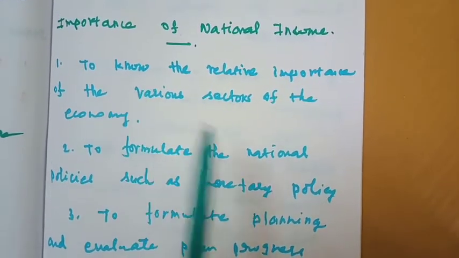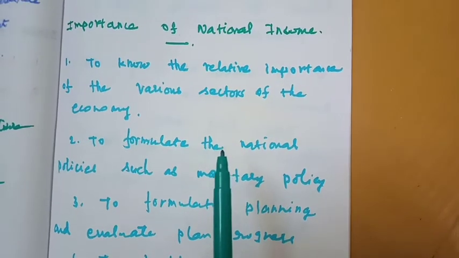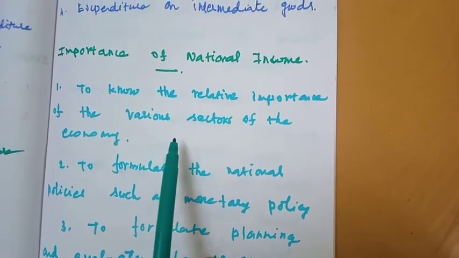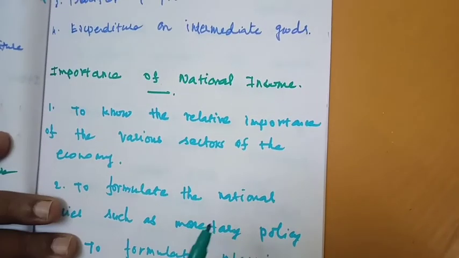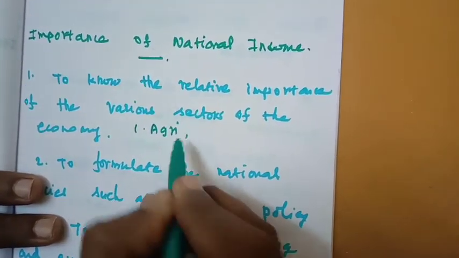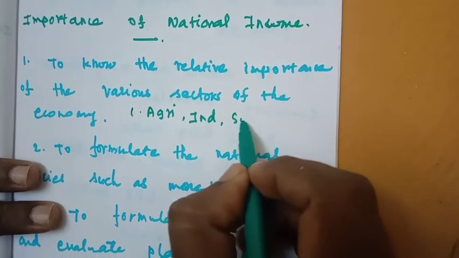Next we will move to the importance, the uses, of national income. The first importance is to know the relative importance of the various sectors of the economy. In our Indian economy, we are classified into three important sectors: the agricultural sector, the industrial sector, and the service sector.